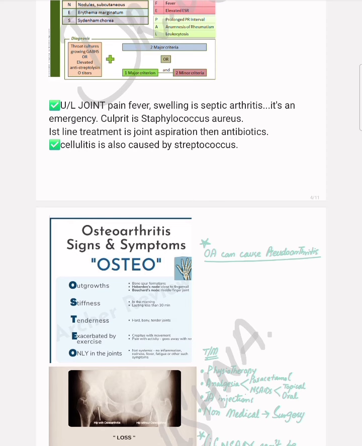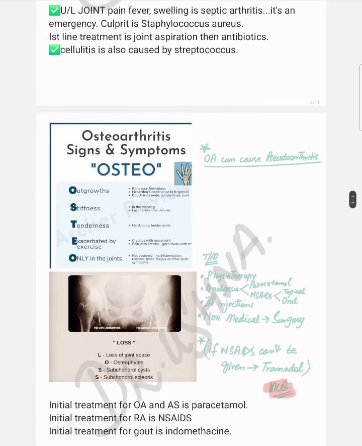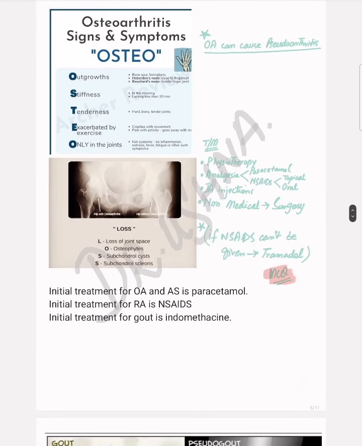So the treatment is going to be different. The first line treatment for septic arthritis is basically joint aspiration. Then it is followed by antibiotics. Cellulitis is also caused by streptococcus, by the way.